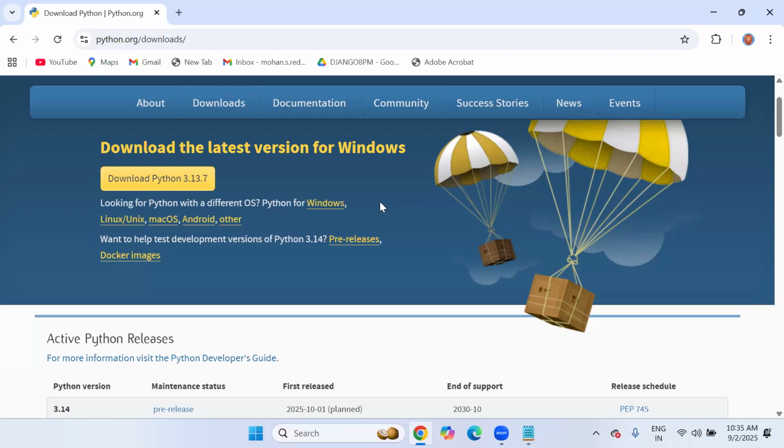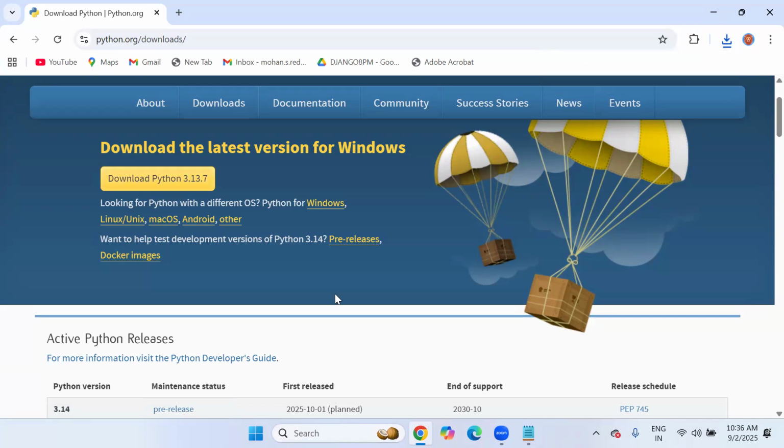So that's what we can say Python language is portable in nature. Portable means we can migrate or shift from one platform to another platform easily. Most of them are having Windows operating system, so directly you can download Python 3.13.7 and install it. This is very simple. When I click on download 3.13.7, within a few seconds you will get an .exe file.